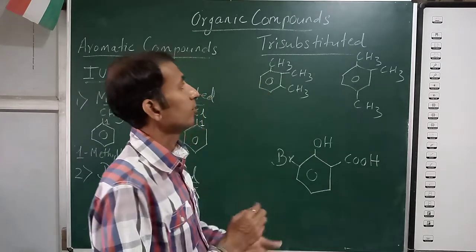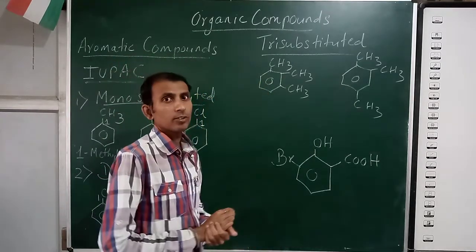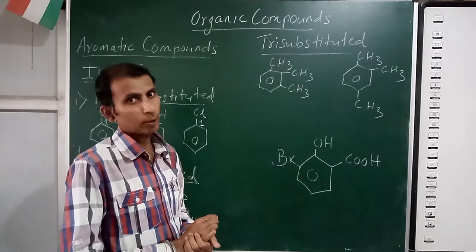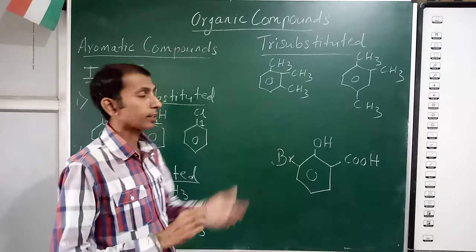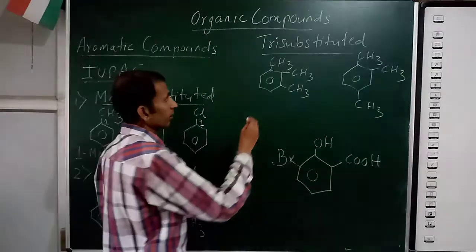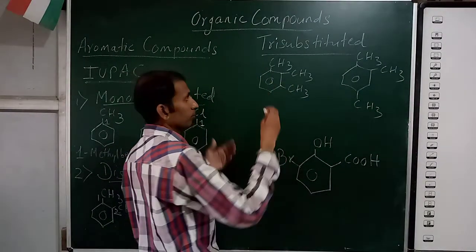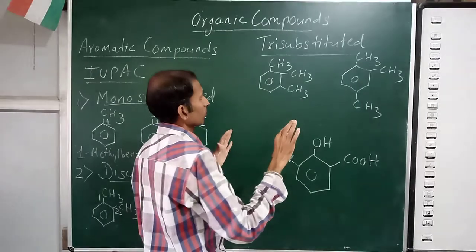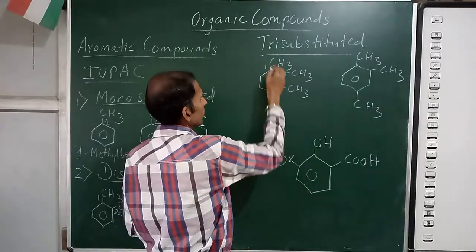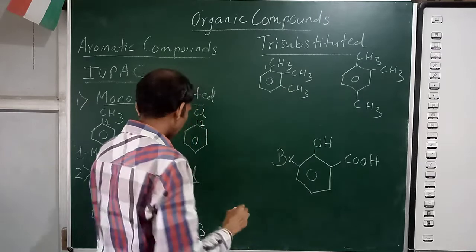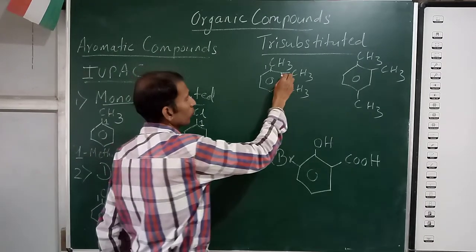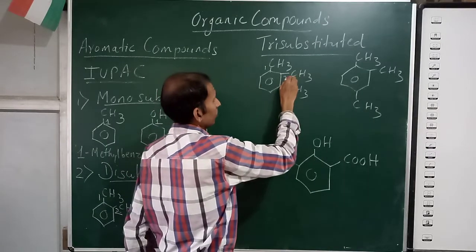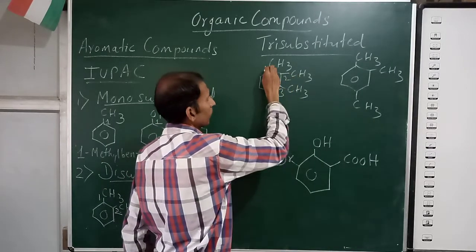Now here we have tri-substituted aromatic compounds, derivatives. You will see how to name these. Now here you select any methyl group. Okay, start from here 1. Now you know the concept. Already I have explained here. So now you know that you have to go from this side. 1, 2 and 3. So this will be 1, 2, 3.